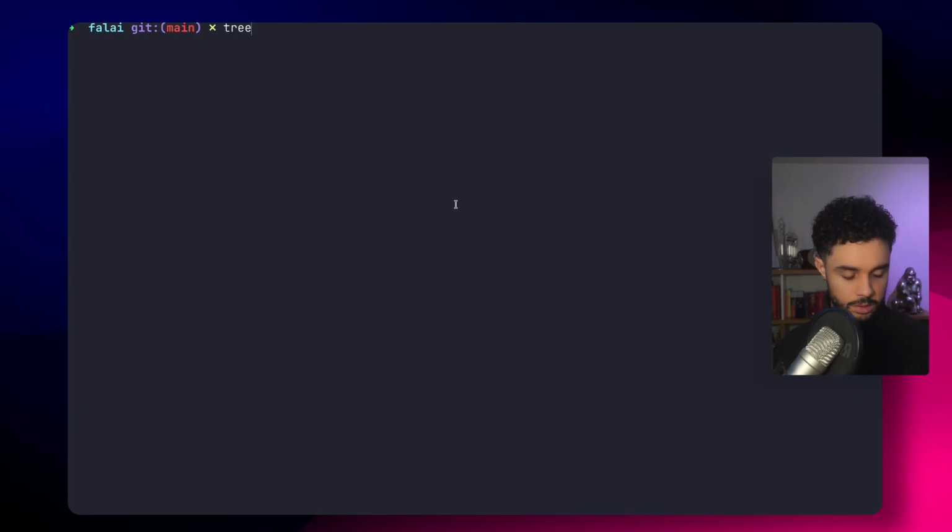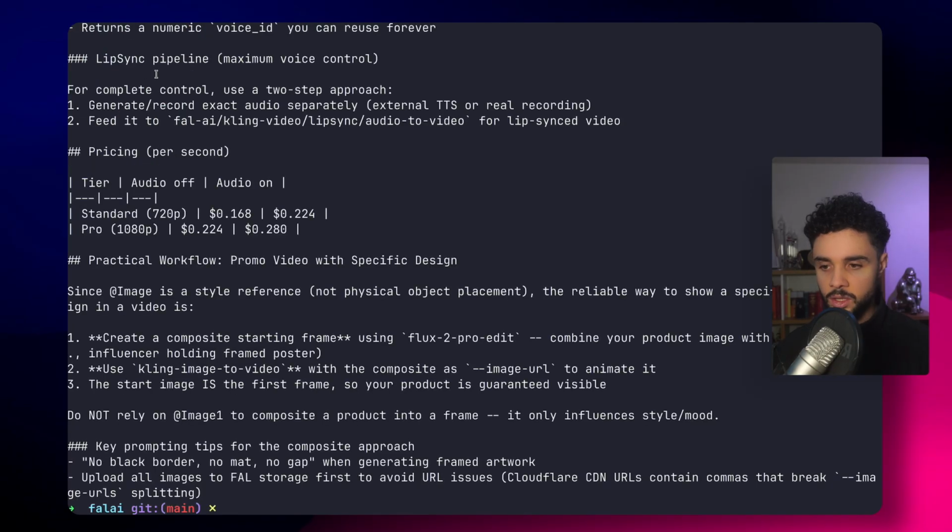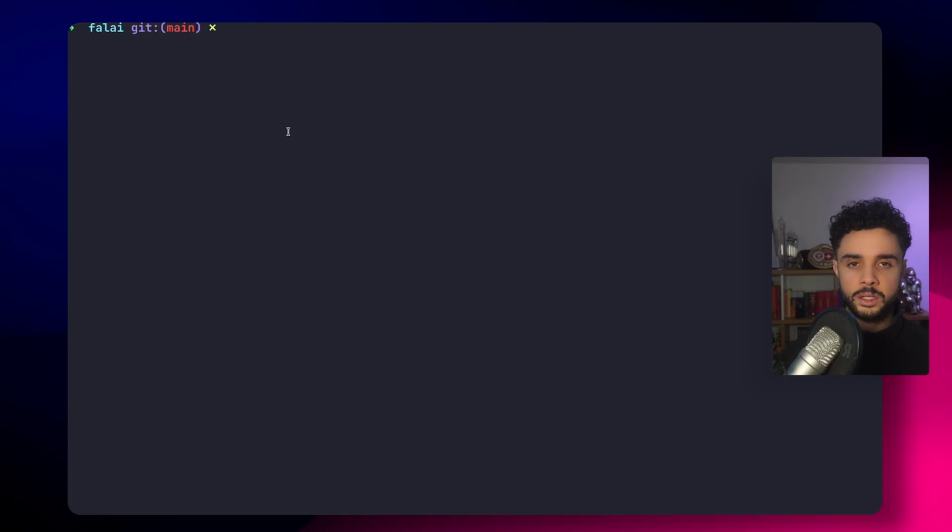So here is the structure quickly of the skill. Here we have the guides. Here it's a guide for Kling 03. So it's a prompting guide that explains to the model how to write prompts in a better way for Kling. So if I quickly show you, here you have the guide for Kling. You can see here it's a bunch of Markdown stuff. But the most interesting part is the script.